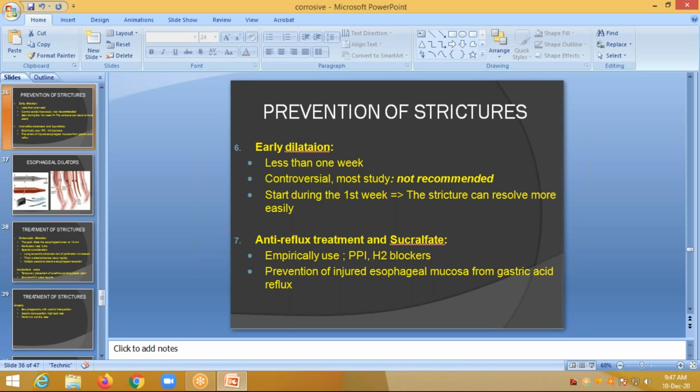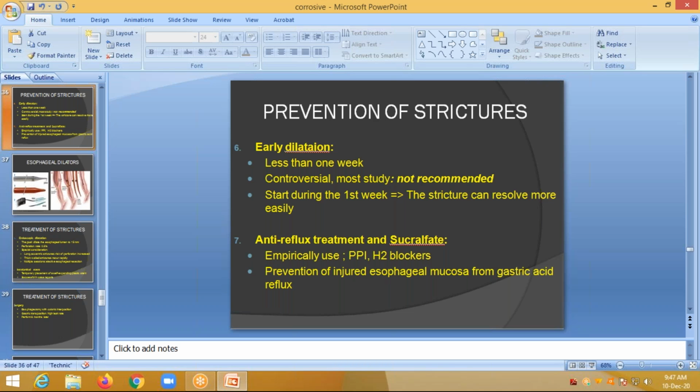So how do we prevent strictures? Early dilatation, that is, within a week. But there are controversies on this because it is sometimes not recommended, as the esophagus has undergone severe pathophysiological changes and dilatation may sometimes cause perforation.